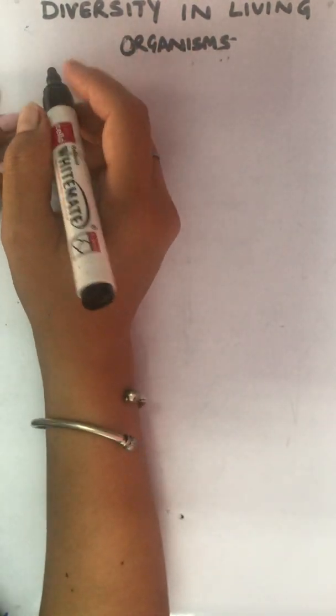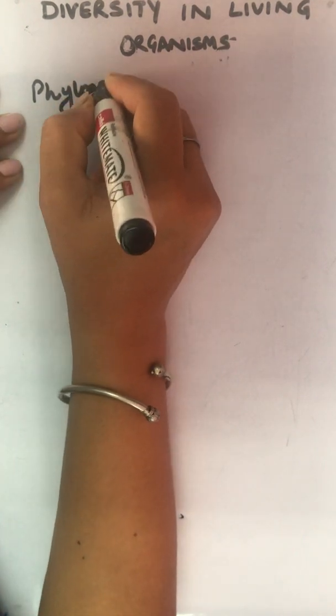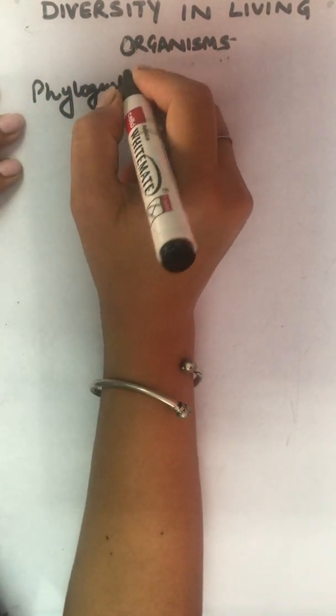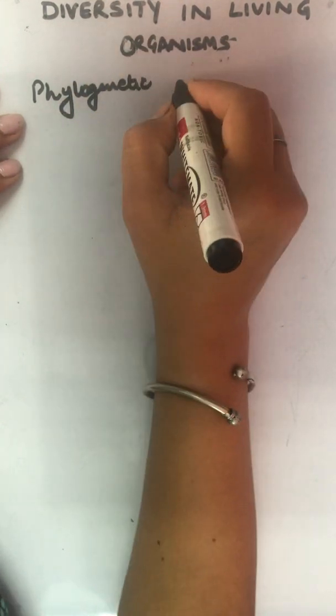I'll write down the definition. What is phylogenetic classification?